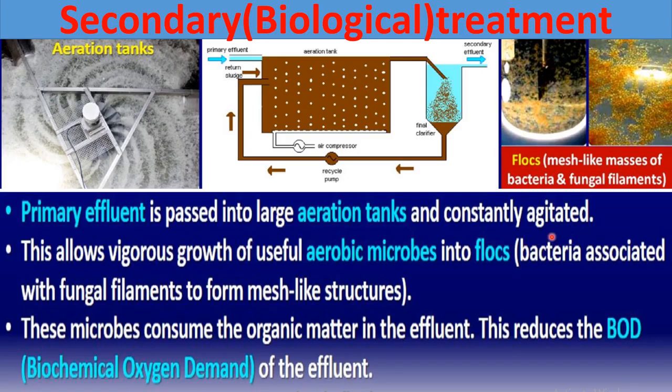Due to agitation, there will be passage of air throughout the primary effluent, due to which there will be growth of aerobic microbes. Aerobic microbes means the microbes in which aerobic respiration occurs. Such aerobic microbes will grow here in the aeration tanks, and these aerobic microbes will form flocs.